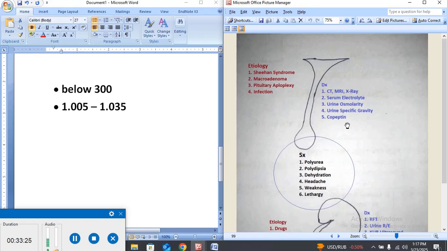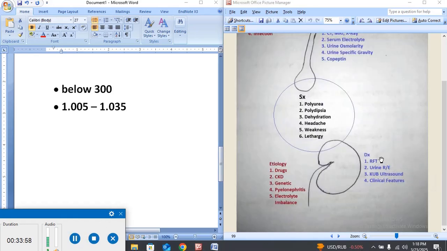Just like the C-peptide is secreted with insulin by the pancreas, the C-peptide differentiates between diabetes mellitus type 1 and type 2. In this case, diabetes insipidus, central versus nephrogenic, is differentiated by the copeptin. If copeptin is there inside the blood, it means that this is not central diabetes insipidus.